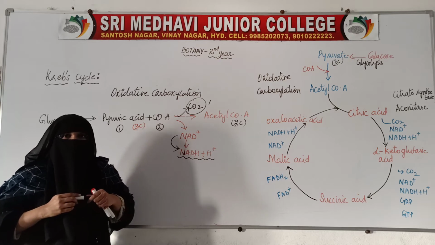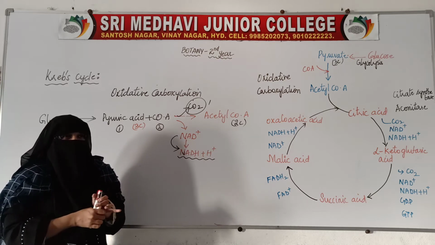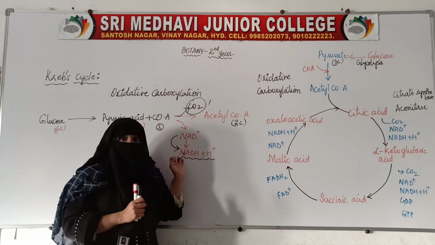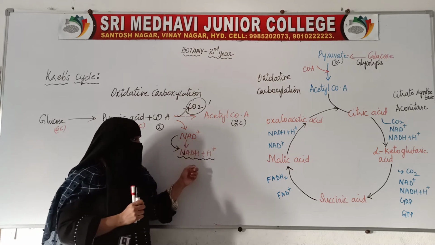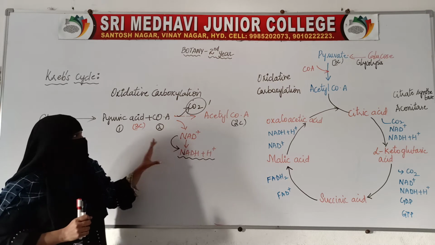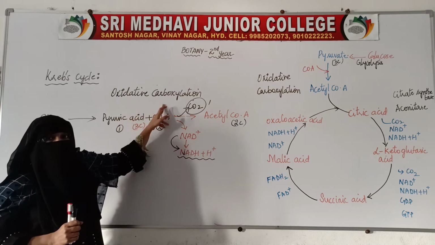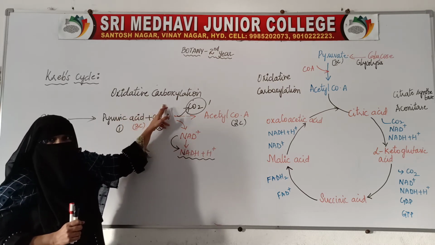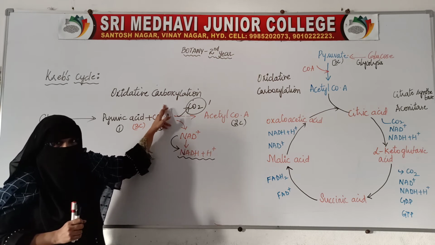Now NAD plus will change to NADH plus H plus. So what is this called? This is called oxidative carboxylation.